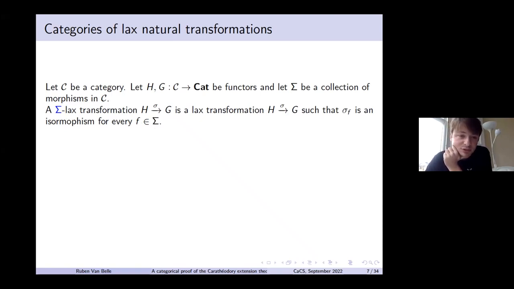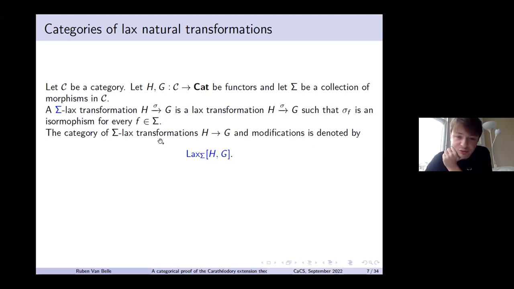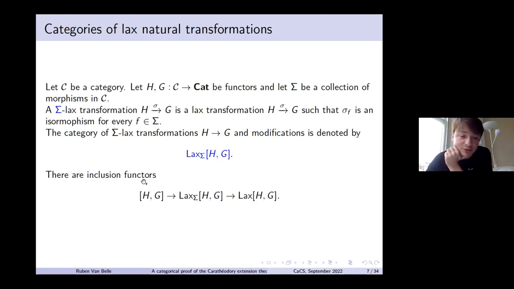This is some notation. Then the category of these sigma Lax transformations and the modifications between them, I use this notation for that. And then we have inclusion functors. The pseudo-natural transformations are all sigma Lax, and every sigma Lax is Lax. So these are the categories of Lax transformations I'm interested in.